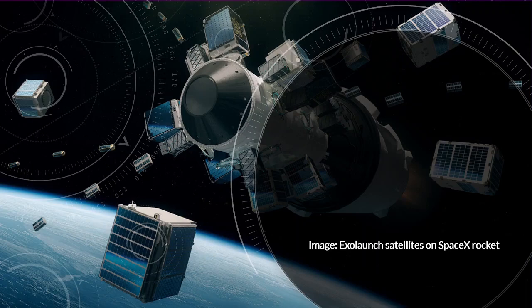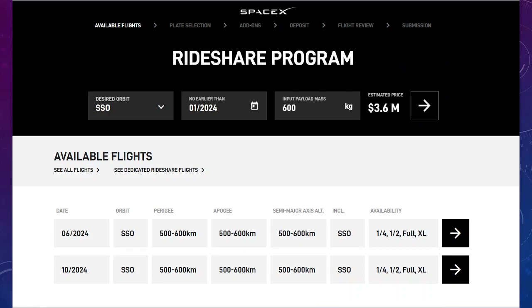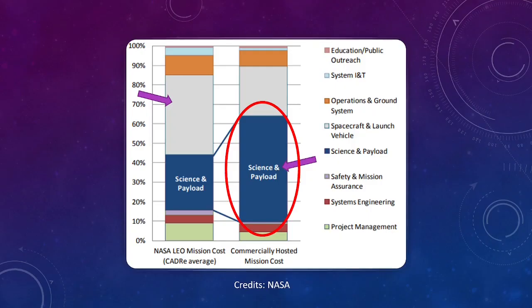The image on screen is of an actual satellite mission, launched on a Falcon 9 rocket. We have identified SpaceX's rideshare program as being the most cost-effective hosted payload service, with the launch costing only $3.6 million for all 3 of our satellites, compared to other organizations which can go up to 20 or 30 million. This essentially saves a lot of money and the risk in developing a rocket program, allowing us to invest more money into the satellites themselves instead of focusing too much on the launch systems.